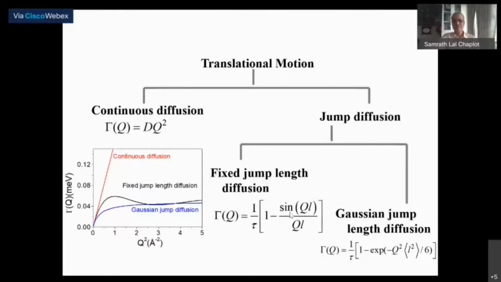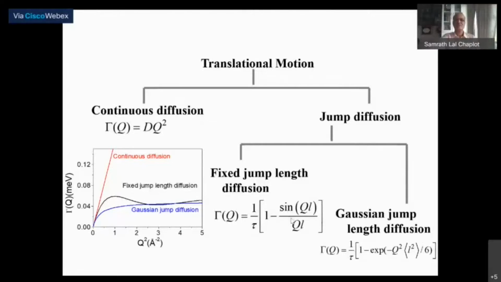Instead of a fixed jump length, if the jump length itself has a Gaussian distribution, then instead of a single L, you have a mean square jump length. And if you have that, then instead of a sine theta by theta kind of variation, you have an exponentially decaying function. And so gamma of Q is then given by such an expression. We'll just come to it. These are a little bit different expressions.